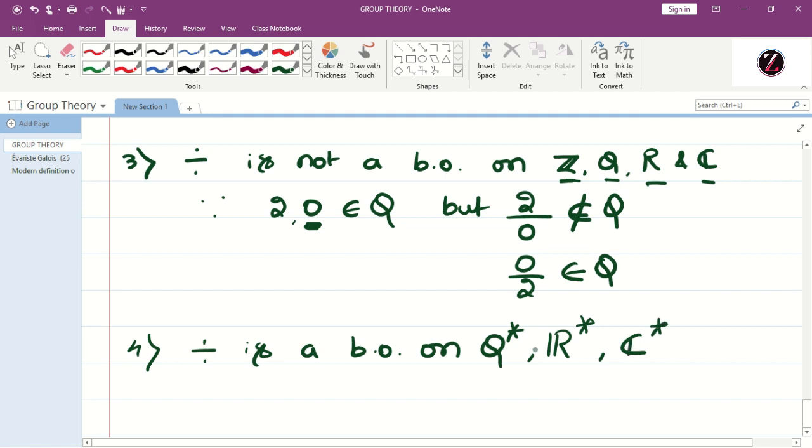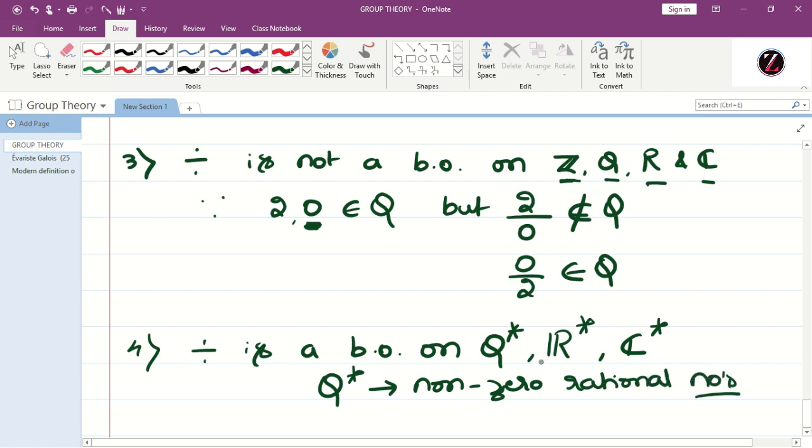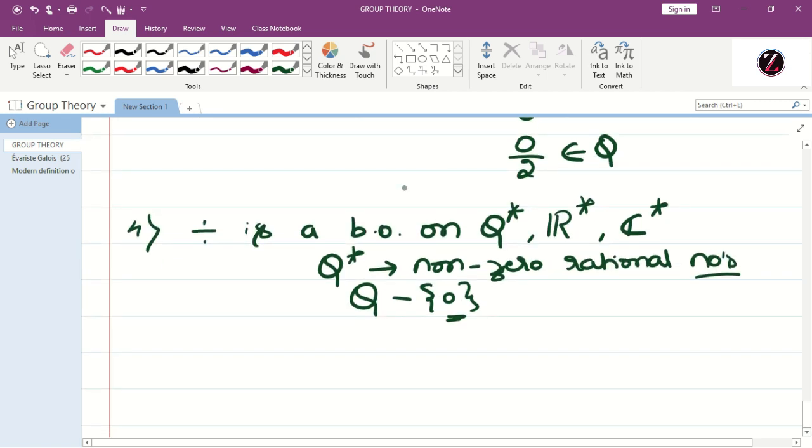So this star denotes non-zero, where Q star means non-zero rational numbers. Similarly R star means non-zero real numbers, C star means non-zero complex numbers. So non-zero means from Q we have deleted 0. Therefore 0 is not a member of Q star now. In the above step we have written 2 comma 0, but here we can't take 0.